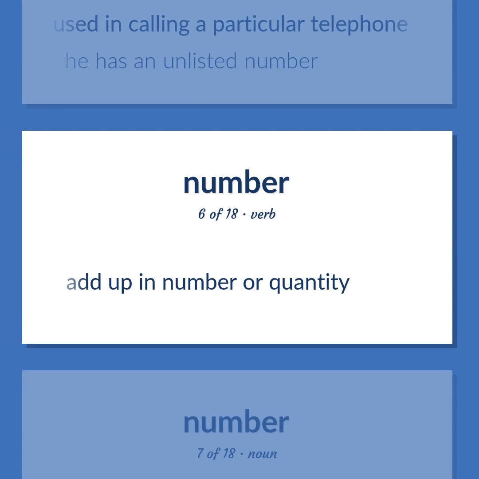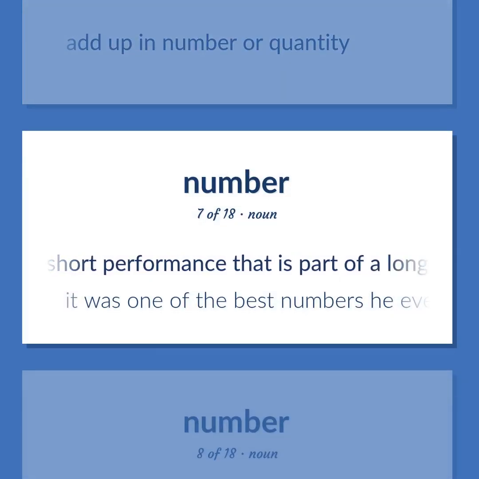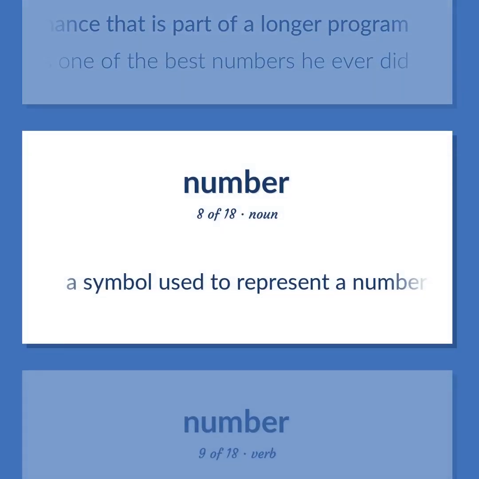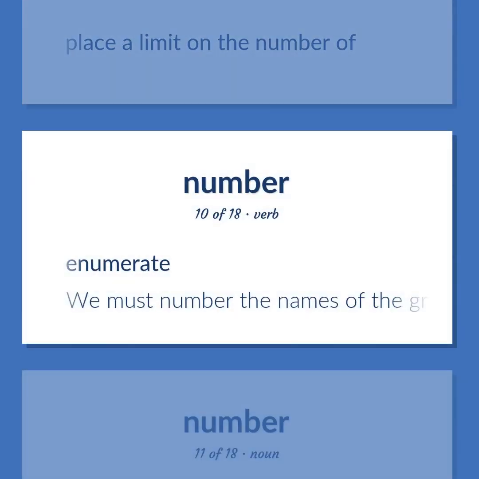Add up in number or quantity. A short performance that is part of a longer program. It was one of the best numbers he ever did. A symbol used to represent a number. Place a limit on the number of. Enumerate. We must number the names of the great mathematicians.